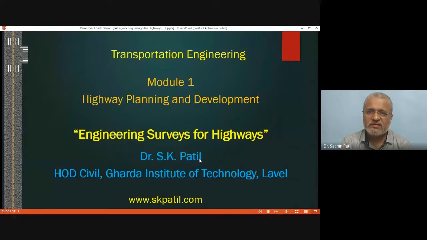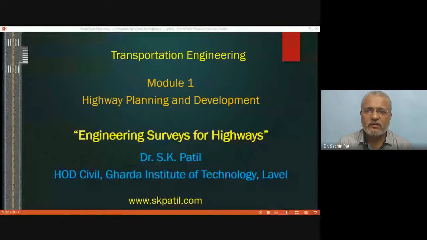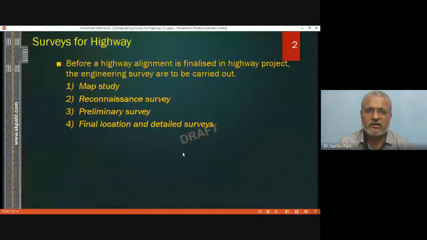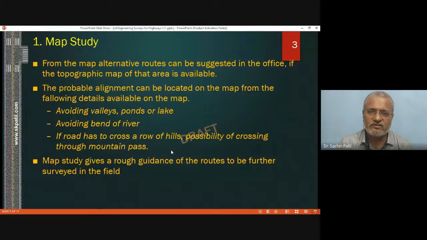So in the previous lecture we covered engineering surveys for highways. In that we went through different parts, different stages of survey. Like the map survey is done in the office, the reconnaissance survey is done with simple instruments on the field, the preliminary survey is done with some initial work, and then the detailed survey is done with high quality equipment.